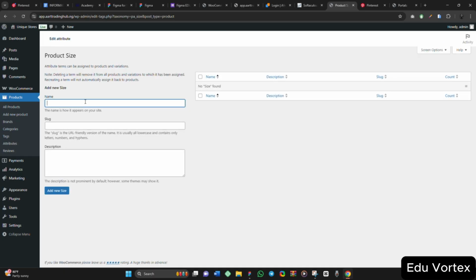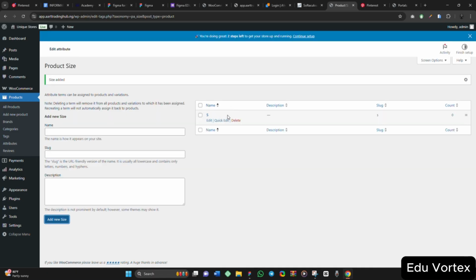For this place, I will add small, then add new size. We have it already here. I will do medium, add new size, it will display here. I will do large, add new size, it is going to display here.